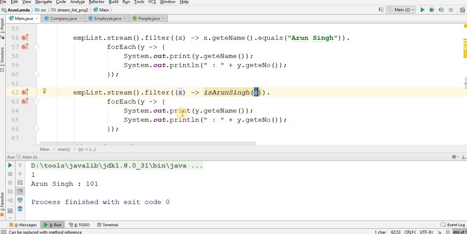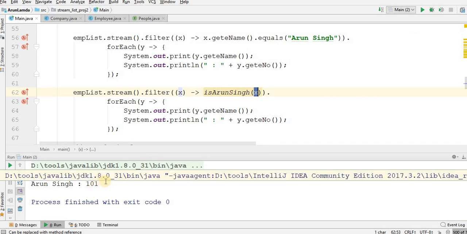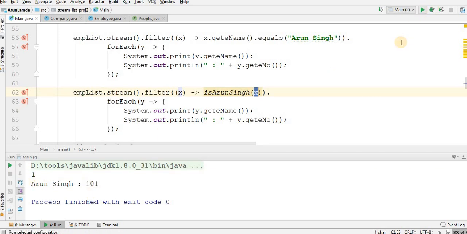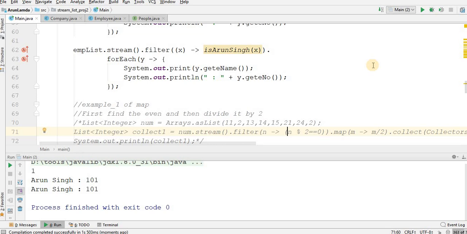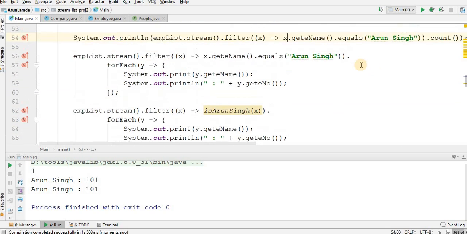Now I am just going back and doing the same thing, y.getName and y.getName. The answer should repeat again. And yes, it's repeated. Now let me come down. Here I have some more examples. Let me comment this back for you.